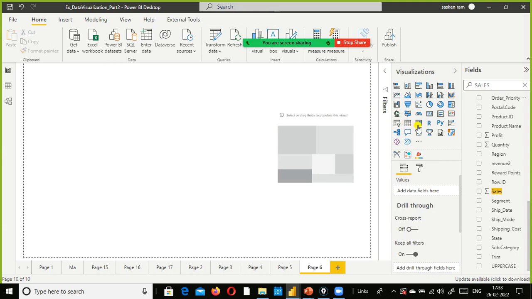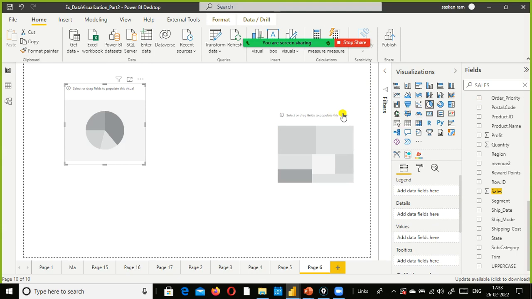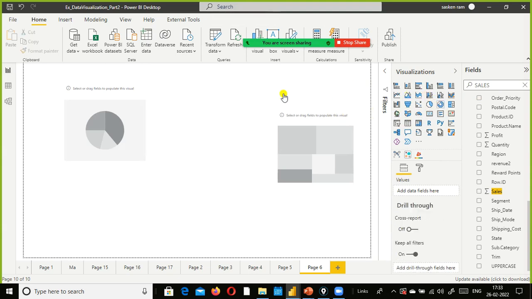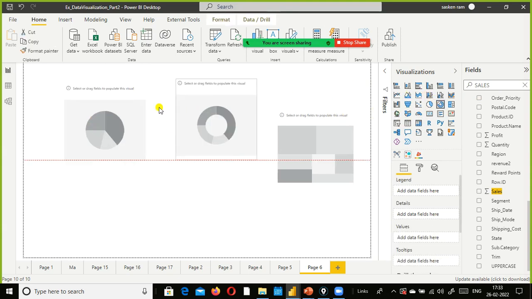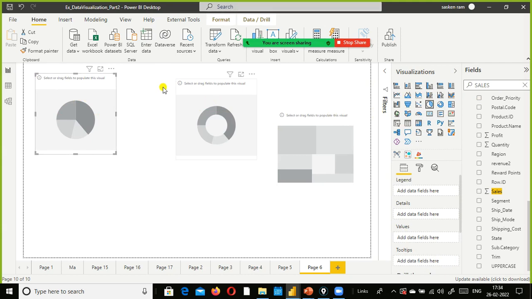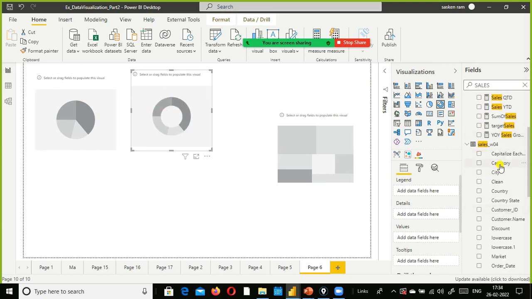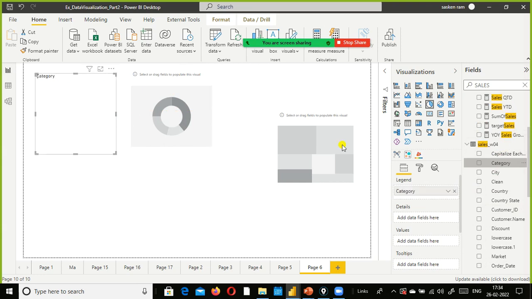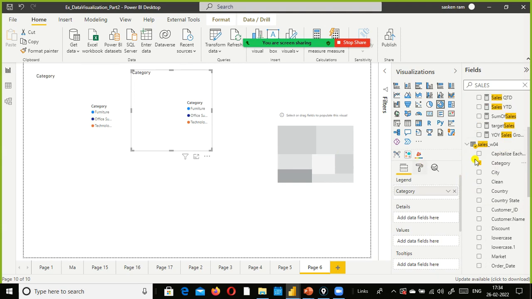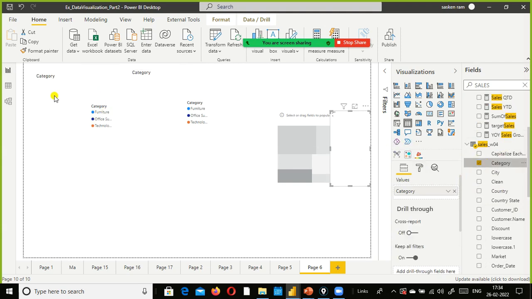And the next one, this is my pie chart, and this is my donut chart. Okay, I will go one by one here.